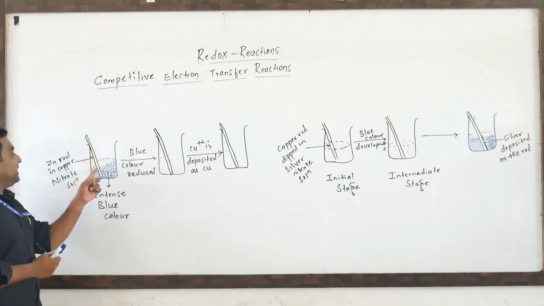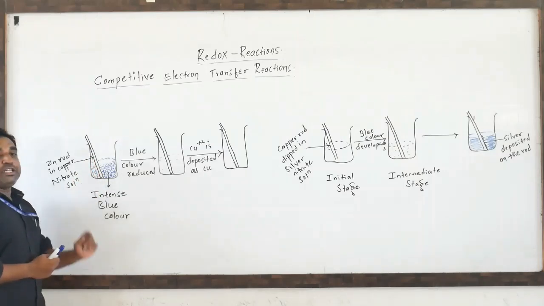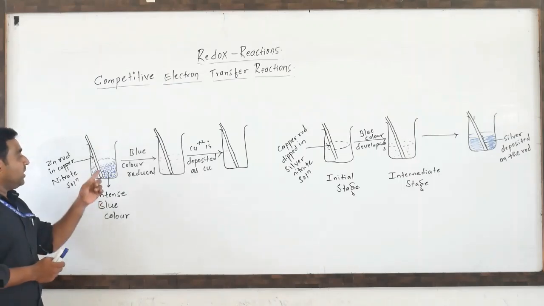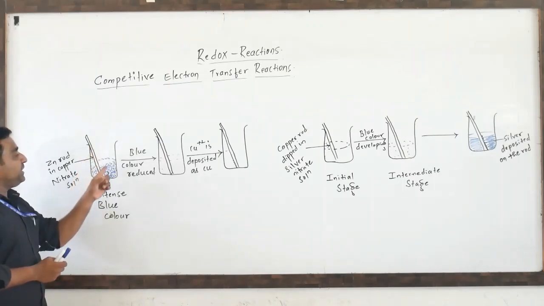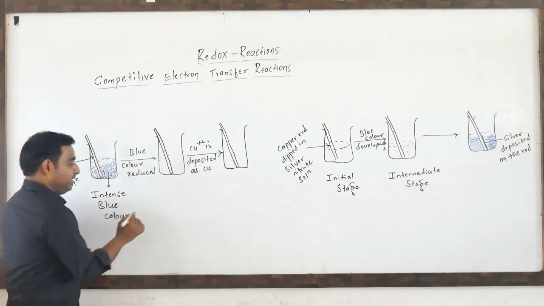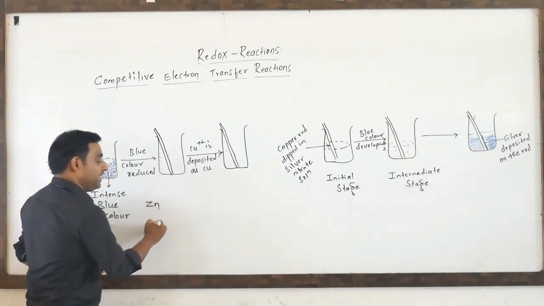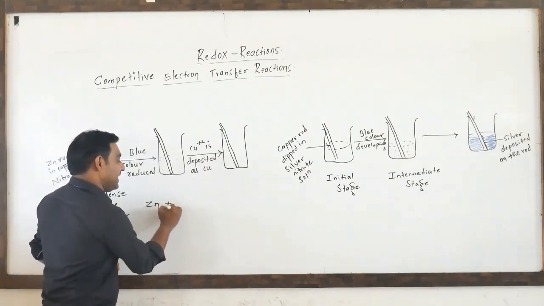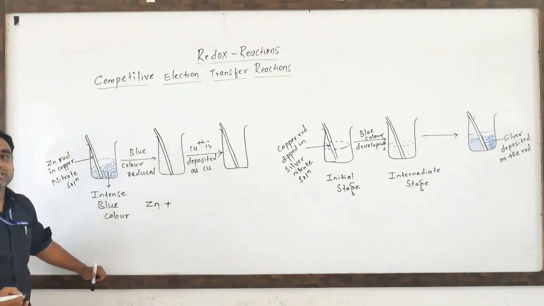A zinc rod is kept in a copper nitrate solution, which is already blue in color. When the zinc rod is dipped in a copper sulfate solution, as we already know, zinc is the metal, and in the copper nitrate solution, copper is the metal in ionic form, Cu+2.